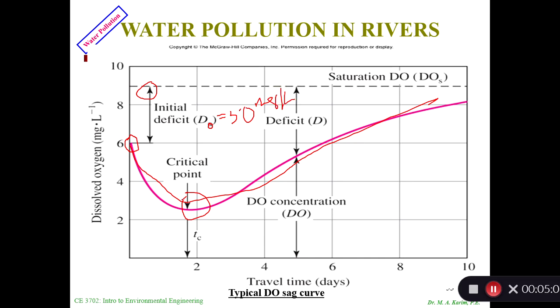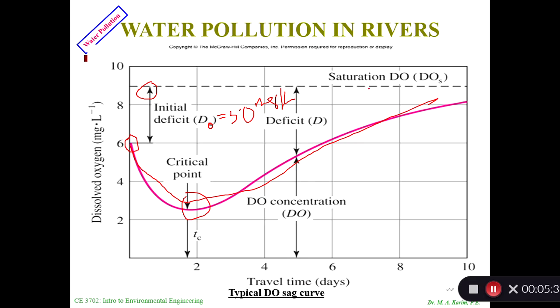Then when it dips, this is the point. From here, this is the minimum amount of oxygen available, and from here to here is the maximum deficit, that is, shortage. So that's why this is called the critical point. This is the point that will dictate whether the river water maintains the quality standard, so that the aquatic life can survive.